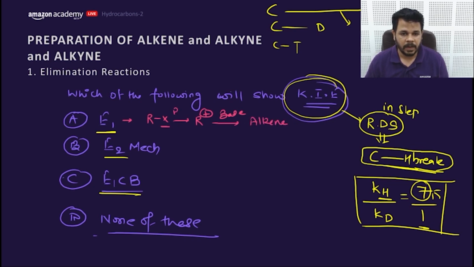So formation of carbocation is the RDS. This CH bond breaking is not part of the RDS. That means even in E1 kinetic isotopic effect is not observed.